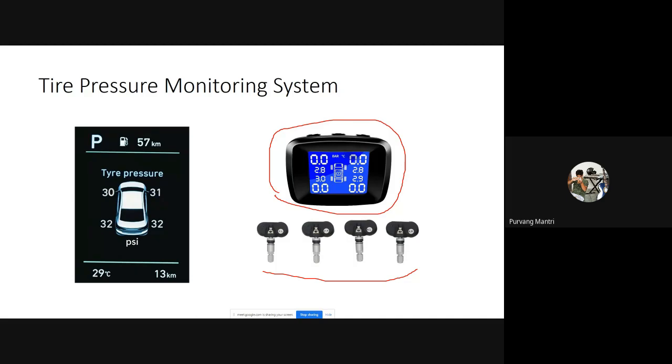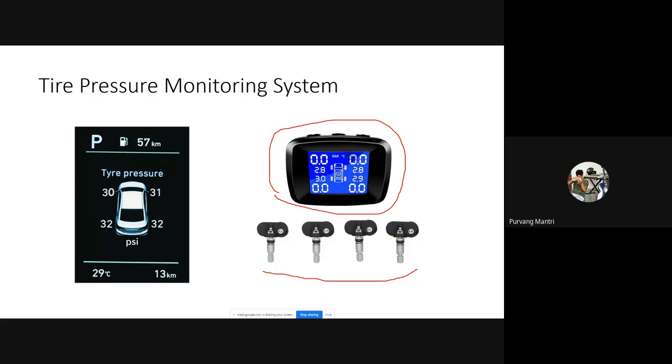Even if that was a safety feature for those trucks, in our vehicles, in our high-end SUVs, let's say the Jeep Grand Cherokee, those kinds of vehicles, we use them in desert and on road too. So in off-roading conditions, we need to have low tire pressure so that the contact surface area is increased, while on the road surface, we want to have the optimum tire pressure so that the contact surface is optimal for the fuel efficiency required from the vehicle.